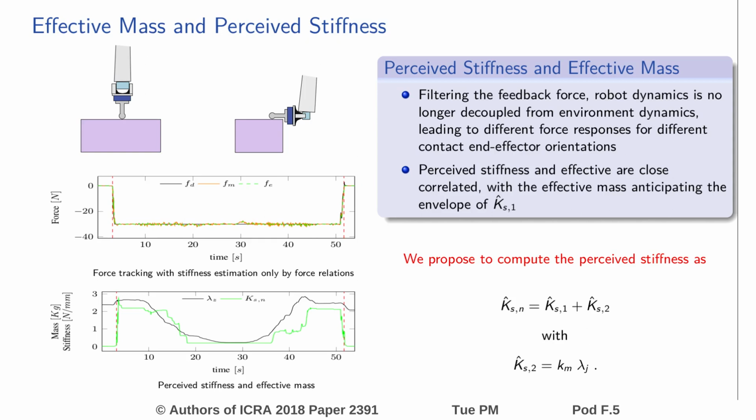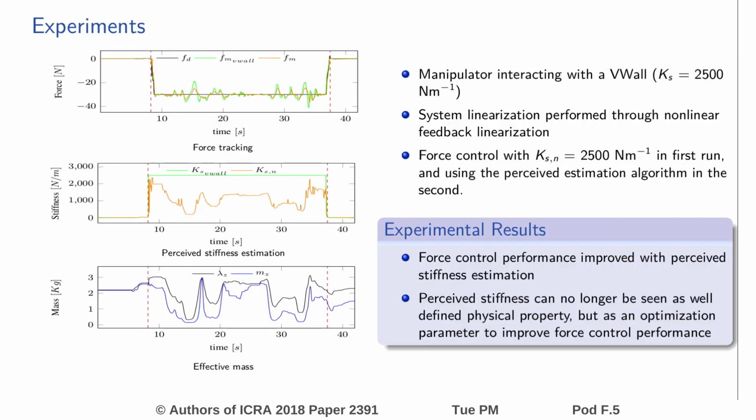This experiment shows that effective mass and perceived stiffness are closely related. The effective mass can be seen as anticipative envelope of the first term, which improves the overall control performance. In the second experiment, the robot interacts with the virtual wall, changing its posture in contact. This experiment is performed two times, first using the virtual wall stiffness value in the control model in a perfect identification scenario. In the second run, the perceived stiffness estimation algorithm is used.